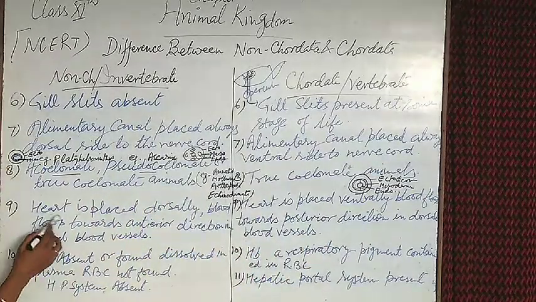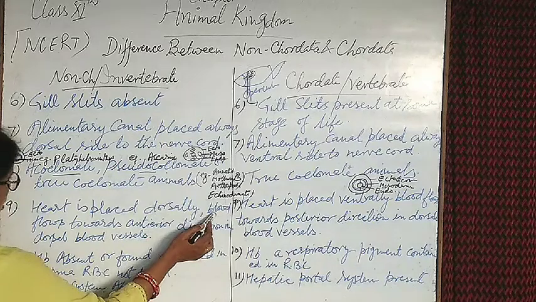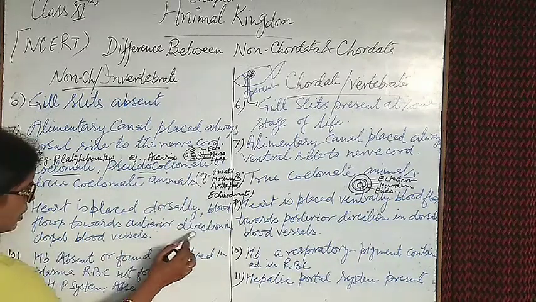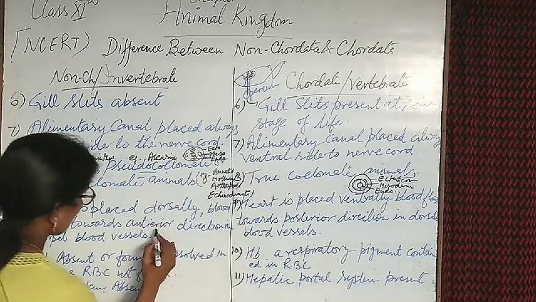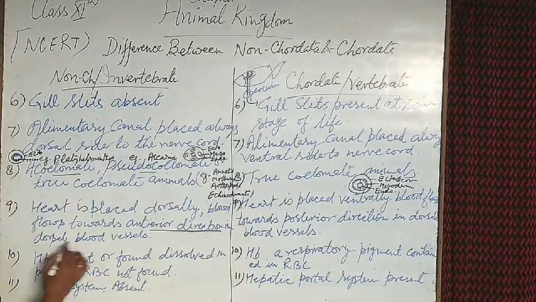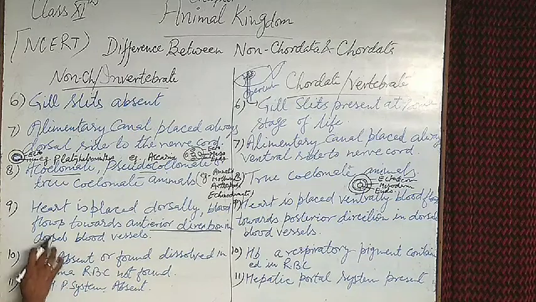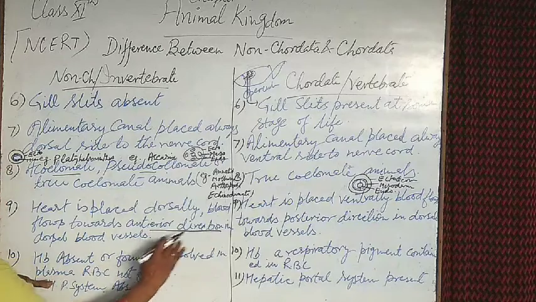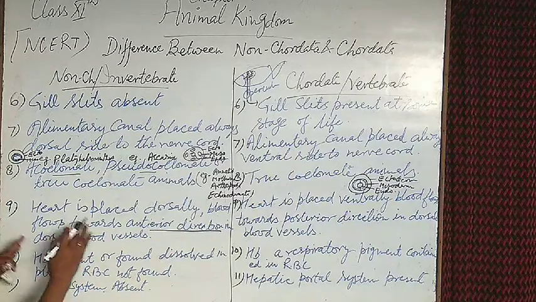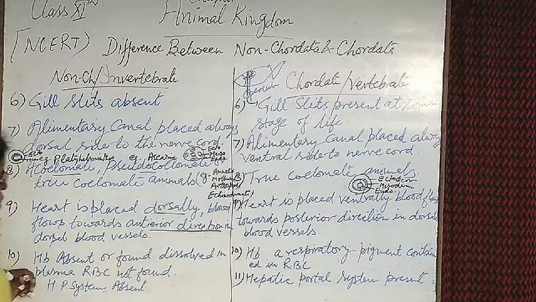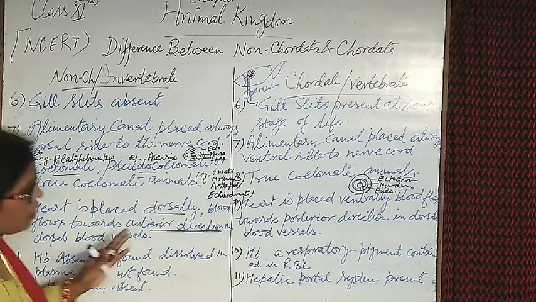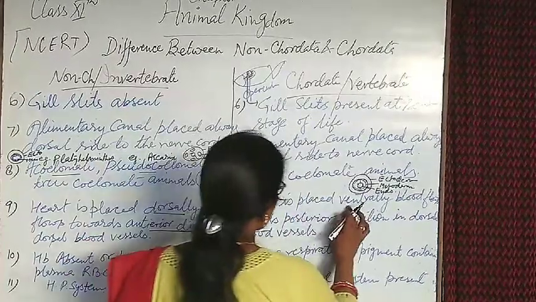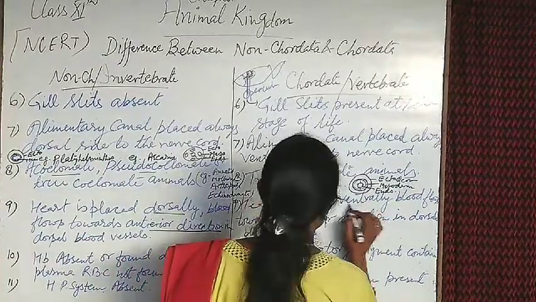And next point, the heart is placed dorsally in invertebrates, and blood flows towards the anterior direction in dorsal blood vessels. Dorsal blood vessels में जो blood flow करता है वो anterior direction में करता है और heart dorsally placed होता है in invertebrates. But in vertebrates, the heart is placed ventrally.